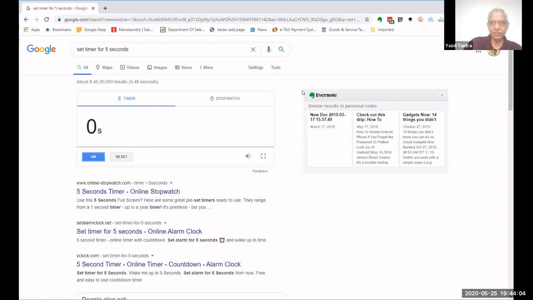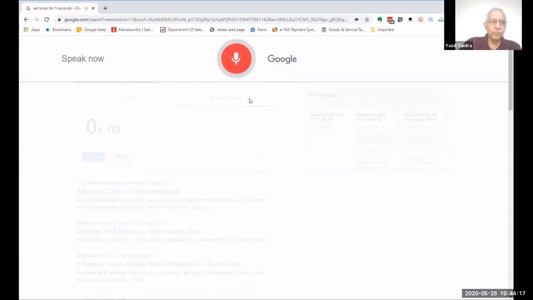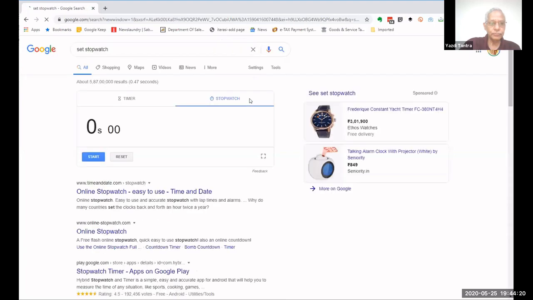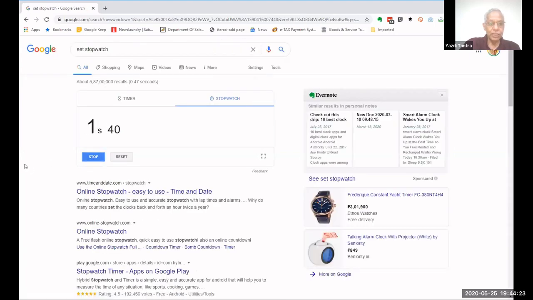Okay, so you can set a timer, you can set a reminder. There is something called a stopwatch also. So you can set a stopwatch for any number of seconds. Set stopwatch. And you can say start, and the stopwatch will automatically run out here. Okay, you can say stop, you can start, reset, whatever. So stopwatch and timer are very, very simple, very easy.